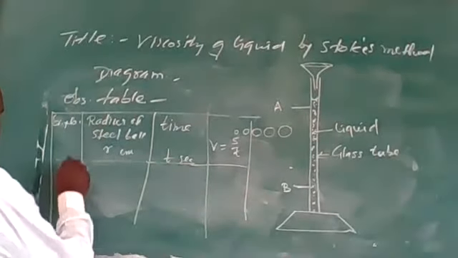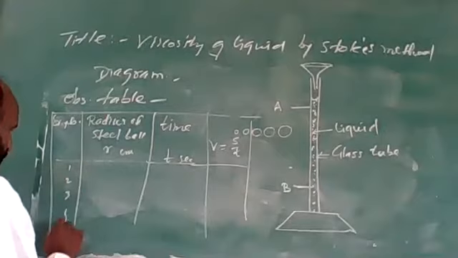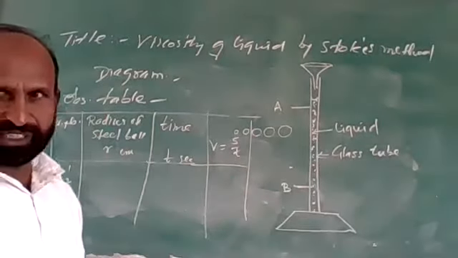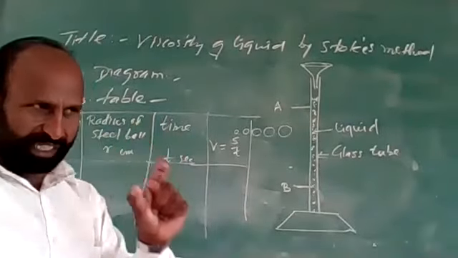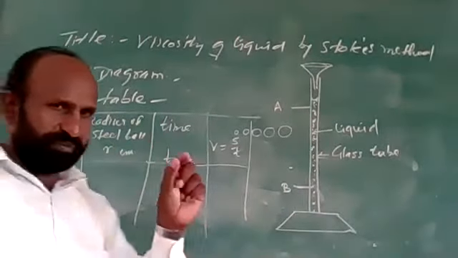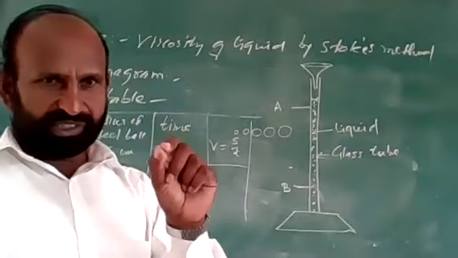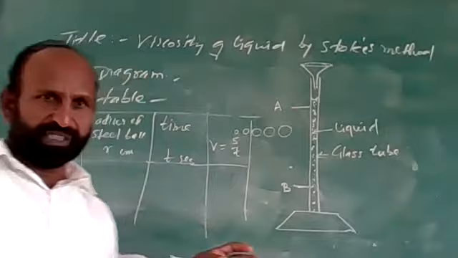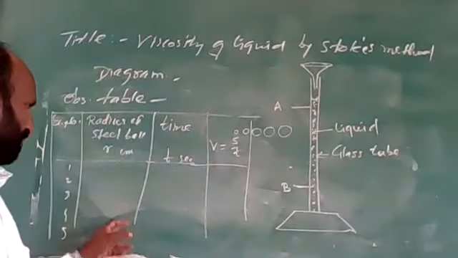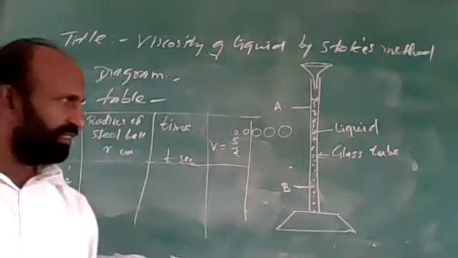We'll take 1, 2, 3, 4, 5 different observations of balls having different radii. We'll take different steel balls of different radii, and so we'll take 1, 2, 3, 4, 5 observations with these balls of different radii.